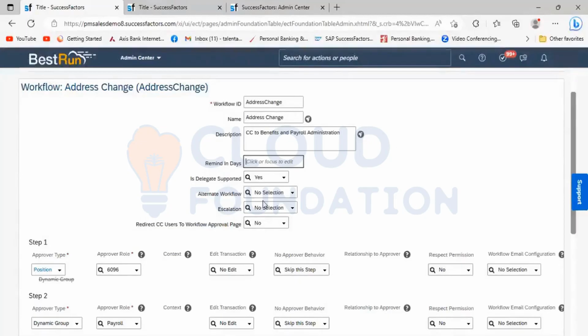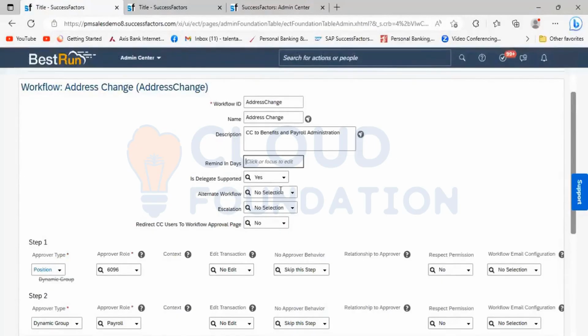If we have assigned an alternate workflow, it will trigger only when the employee's job information is changed. If you are changing the employee's job information, a new record with an effective start date will be created.